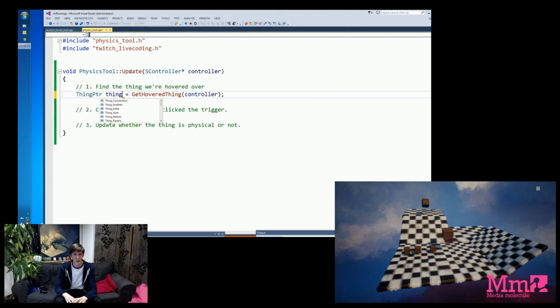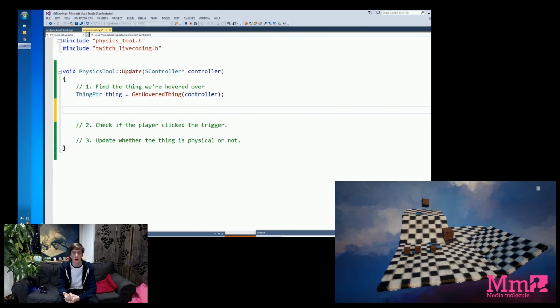It's actually thing PTR, but don't worry too much about that. All that means is we're getting a thing in the world. So step one, done. We've got a thing. But it's worth checking. There's no point in doing the rest of the steps until we know we've definitely found the thing we've hovered.